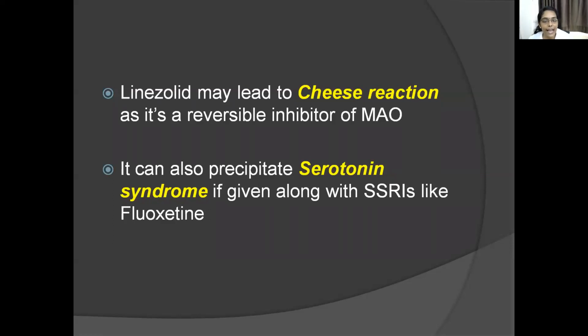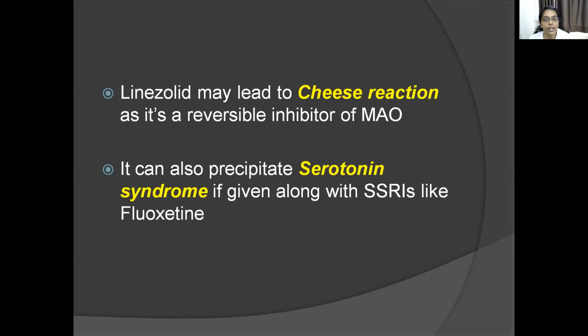Tyramine is an indirectly acting sympathomimetic. That is taken up by the adrenergic neurons. There it enters the synaptic vesicles, then it displaces the noradrenaline present in the synaptic vesicles, and the noradrenaline is released from the neuron. This noradrenaline causes a hypertensive episode because it has a vasoconstrictor effect. Normally this tyramine is metabolized by the monoamine oxidase enzyme in the body. But when you're taking a drug which inhibits monoamine oxidase enzyme, tyramine is not metabolized.